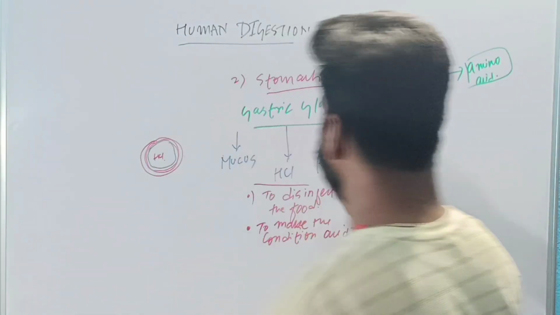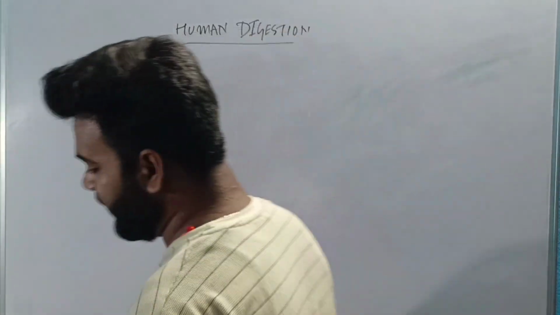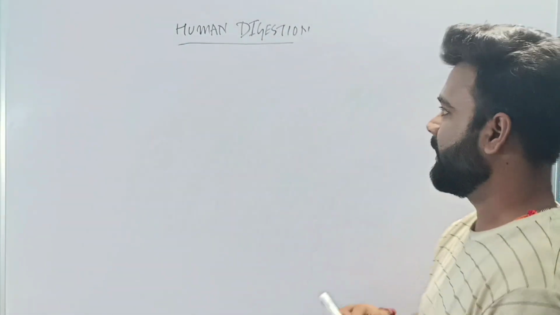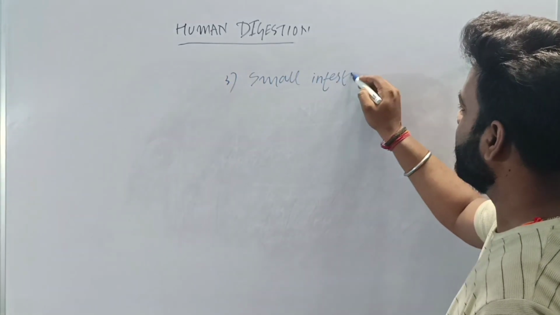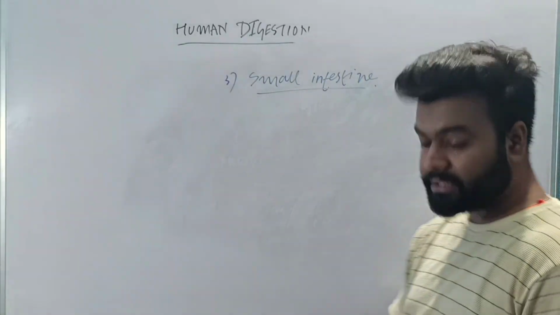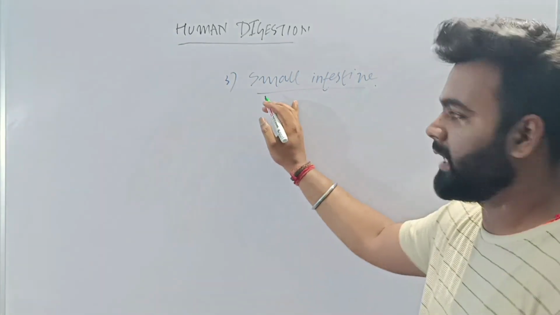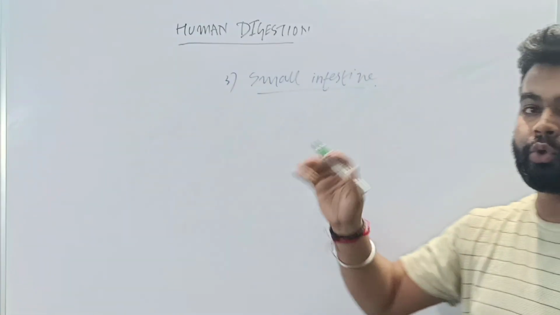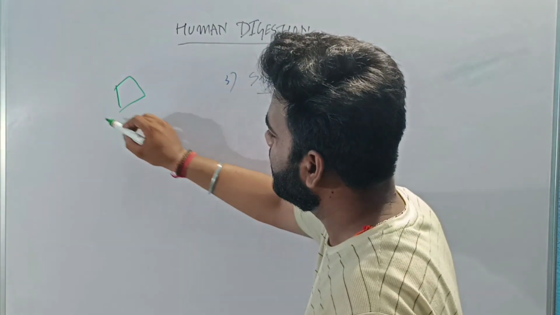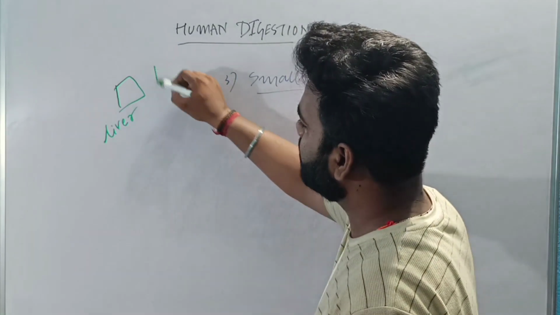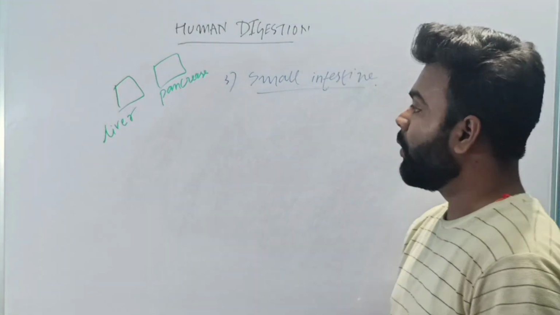Now once all these phenomena are over, the food finally reaches the small intestine. So the third is the small intestine. In this case, not only the small intestine but two other organs are also involved. What are those organs? One is your liver and the other is your pancreas. Understood? Why are these involved?